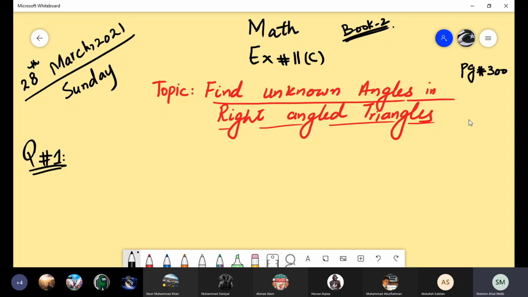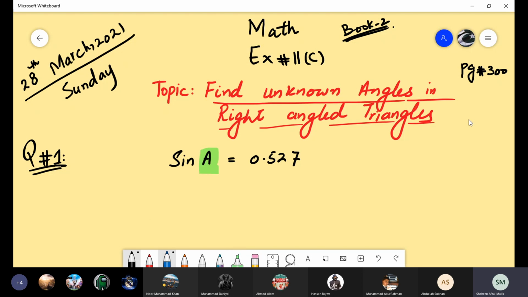Here you have to find the value of the angle. Sine A is equal to 0.527. It means this angle, labeled as A, is missing. We have to find this angle.